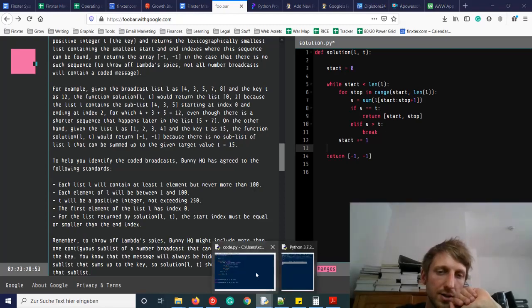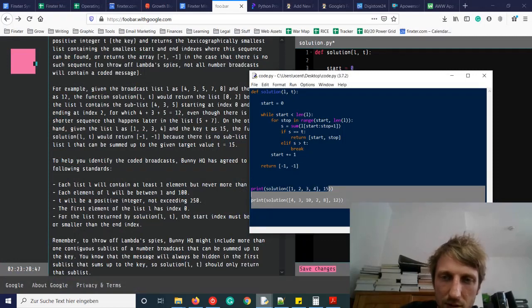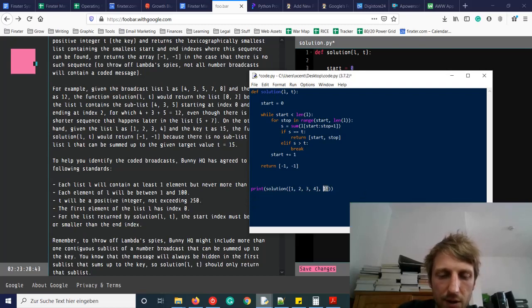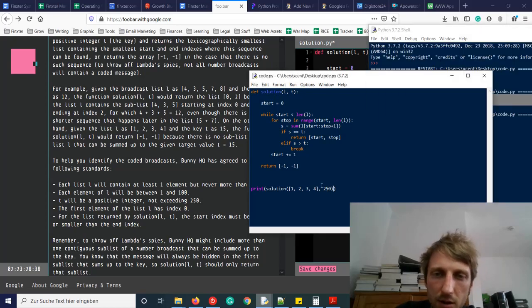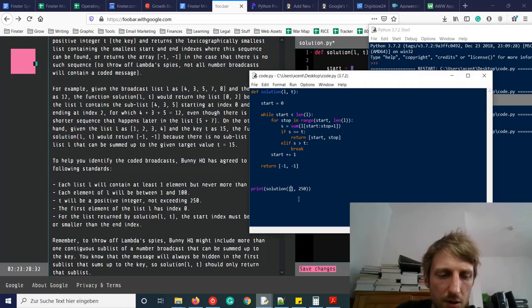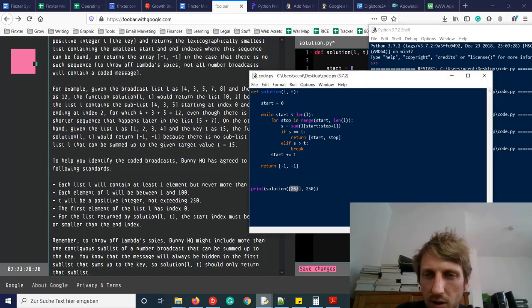Okay, let's try to break this code. So what happens if you have, let's remove this one, what happens if you have 250 here? Should not be a problem, right? Then we don't find it. If you have an empty list, then we don't find it, so it doesn't matter. If you have a list with one element, 250, then it will find from 0 to 0, which is the true case.